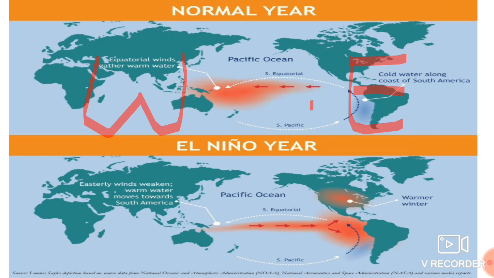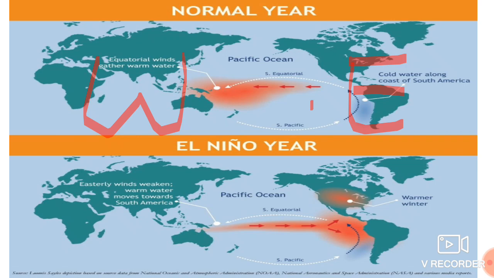In a normal year, this warm water near the Australian coast will travel to the Indian Ocean. It will raise the temperature of the Indian Ocean also, and here also a low pressure zone will develop. The air will rise, the moisture will condense, and it will cause rainfall for India. This is known as the southwest monsoon for India. So basically this warm water collecting near the Australian coast, the western side of the Pacific, is adding a supplement to the southwest monsoon of India.